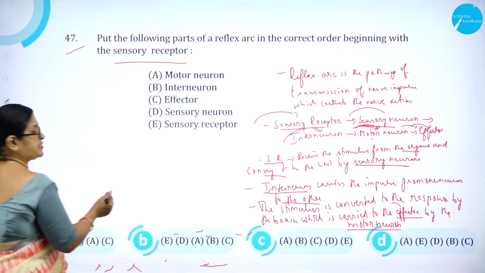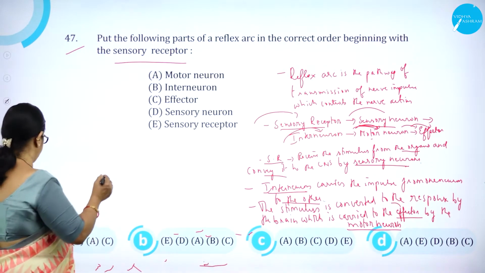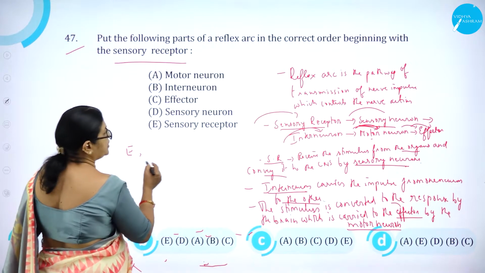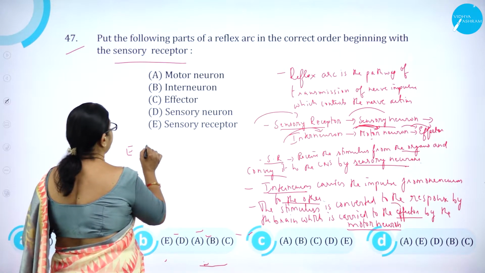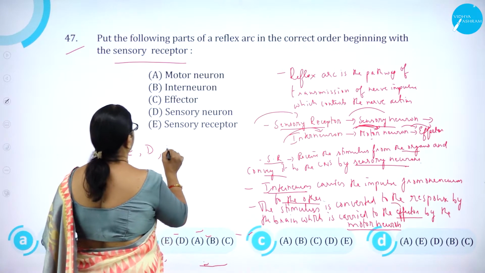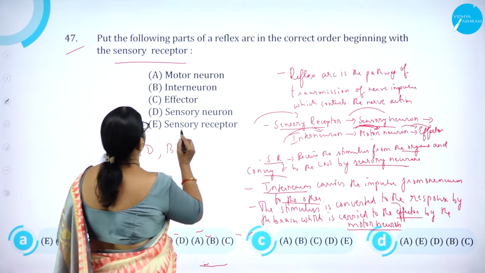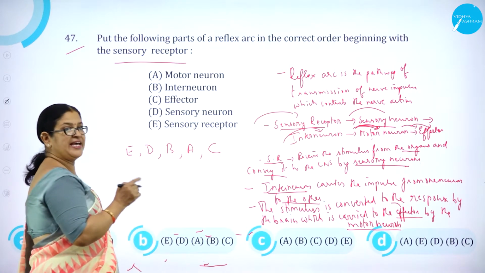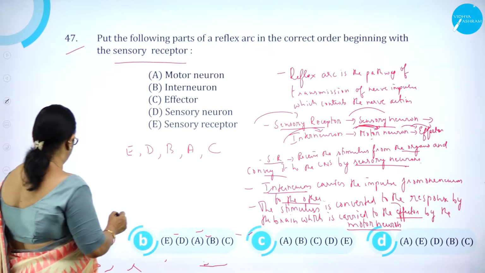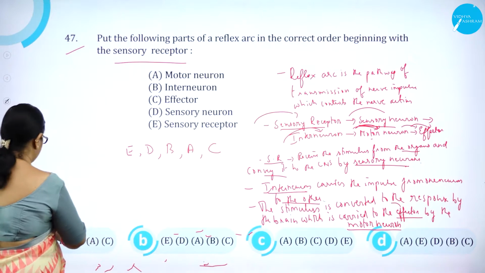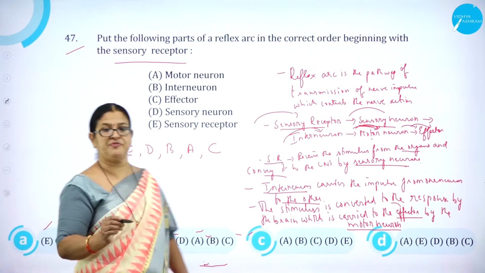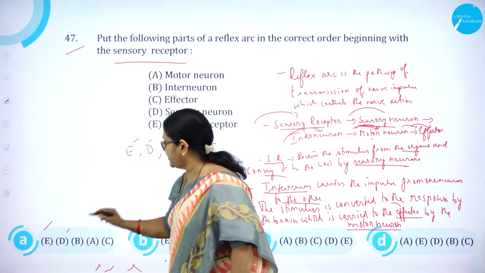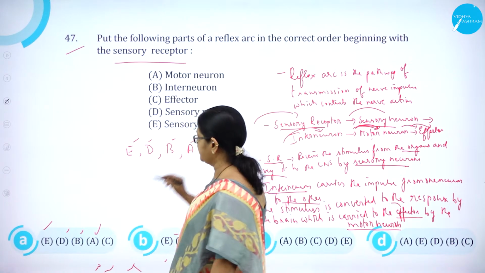So what is the correct option? First is sensory receptor, E. The next comes sensory neuron, D. Next comes interneuron, B. Next comes motor neuron, A. Next comes effector, C. EDBAC is the correct order. In the first option we can see E is correct. Second, D is correct. B is correct. A is correct. Then C is correct.